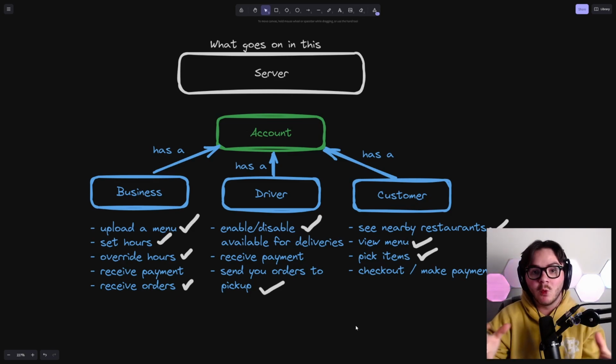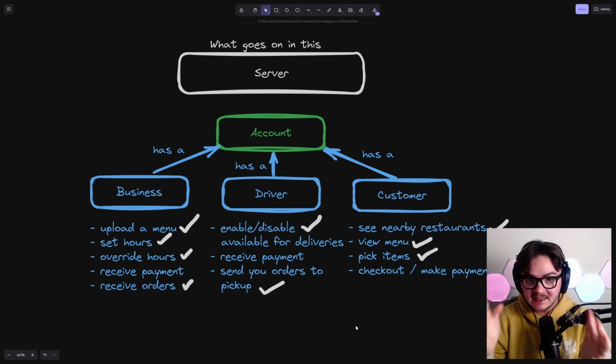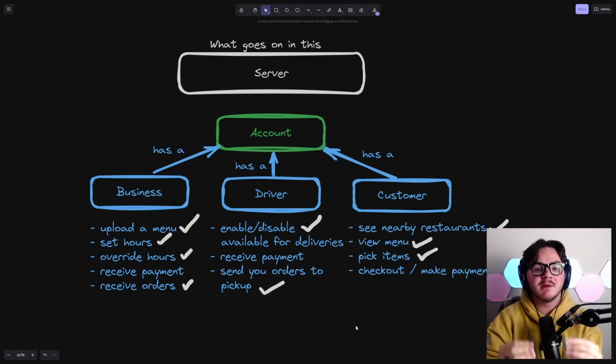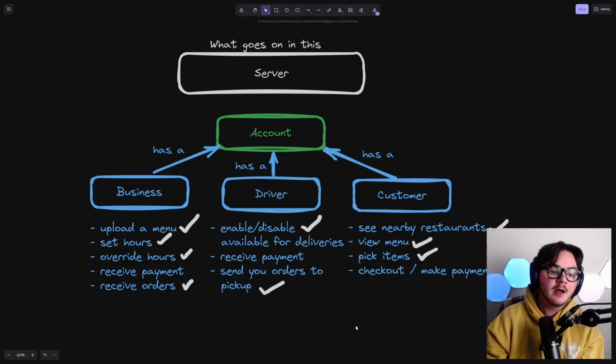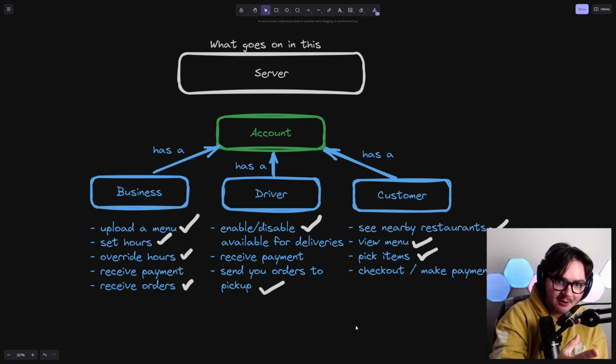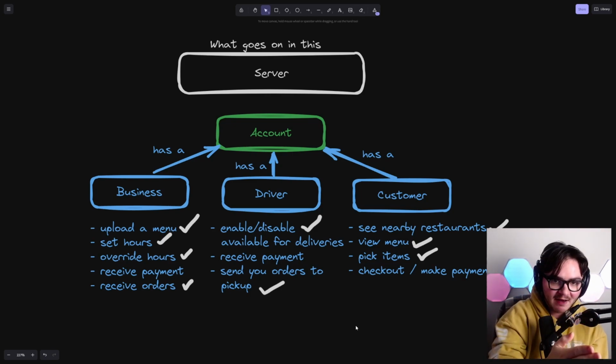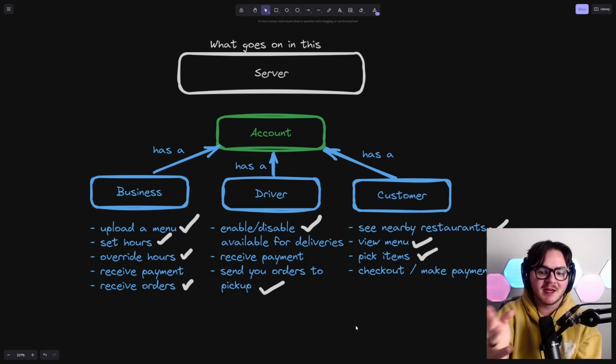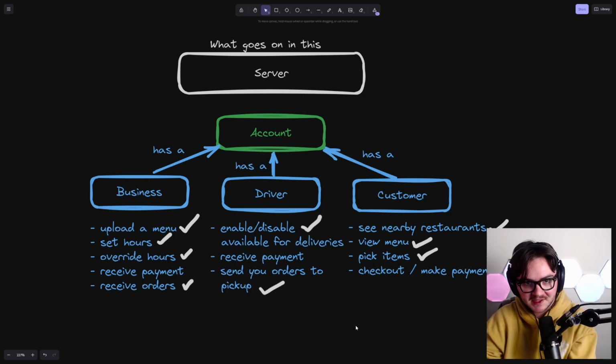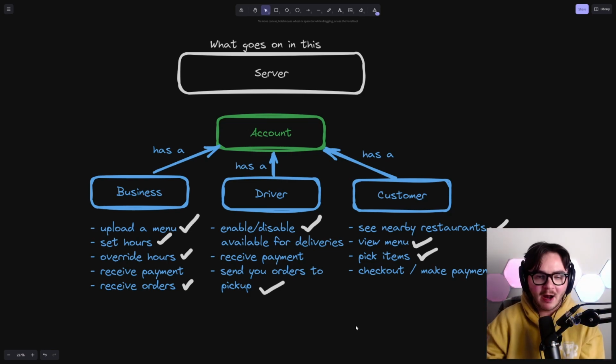So now we're going to have one large server that's going to have all of these things built into it. And ideally, these things are going to be built in such a way that only business accounts are sending over requests to the business APIs. Driver accounts are sending over requests to the driver APIs. Customer accounts are sending over requests to the customer APIs. Okay, so how are we going to do that?